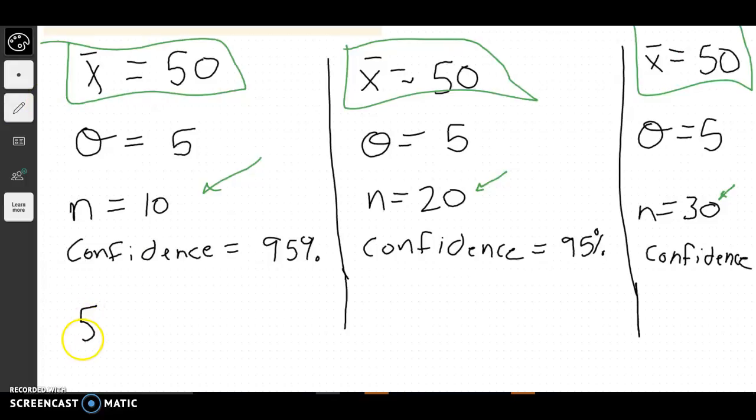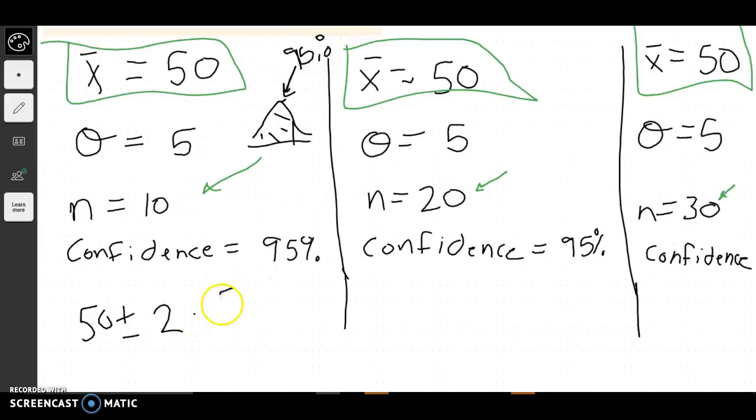The first thing is we start with our statistic. That's our guess. Plus or minus, well, we have to figure out what 95% confidence means. 95% confidence means that it should fall between that middle portion of two standard deviations. Those are two standard deviations apart, where 95% of the data is. So that's why I'm going to put a 2 right there. And then we need to find its standard deviation, which would be 5 divided by radical 10.